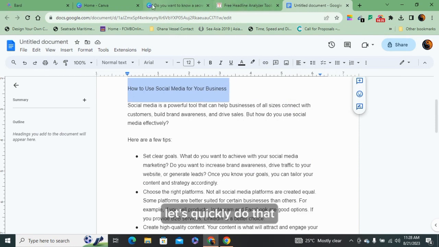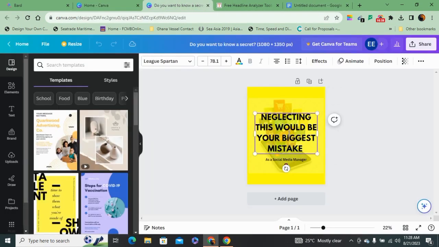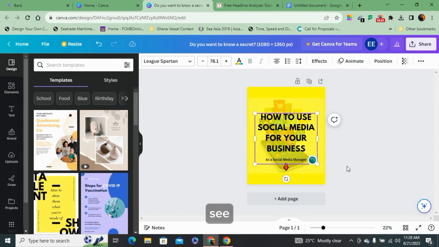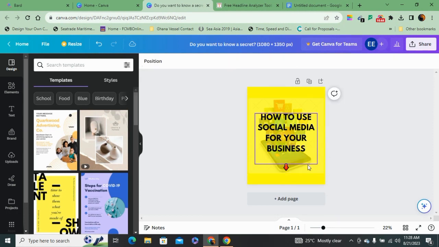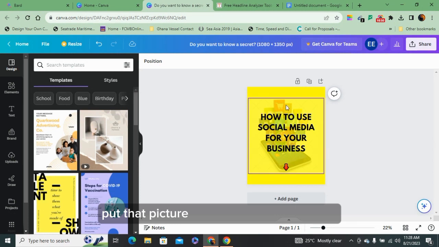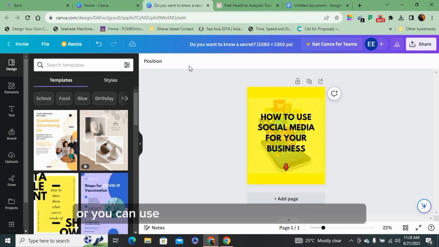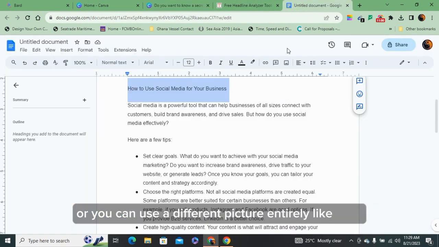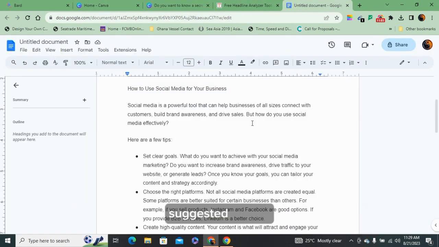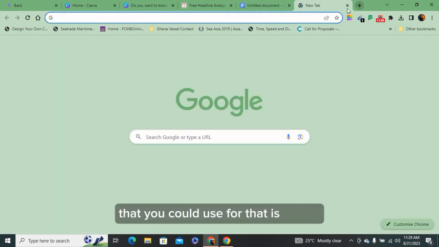Let's quickly do that. See, and then put that picture as the picture for the post, or you can use a different picture entirely, such as was suggested by BARD. And one other resource that you could use for that is Pexels.